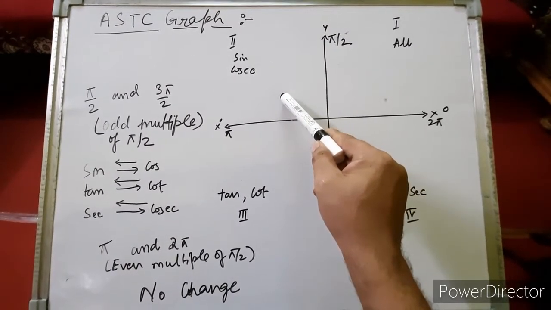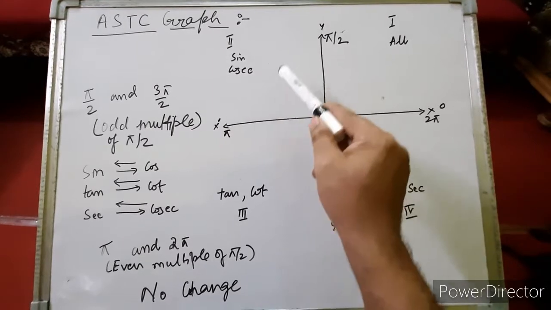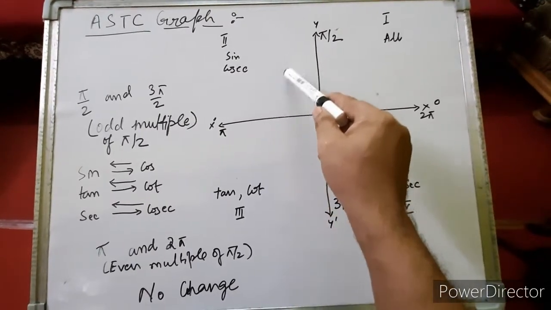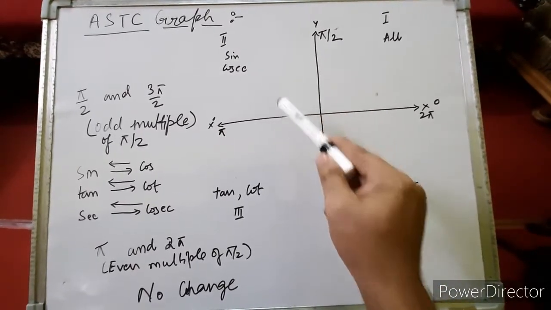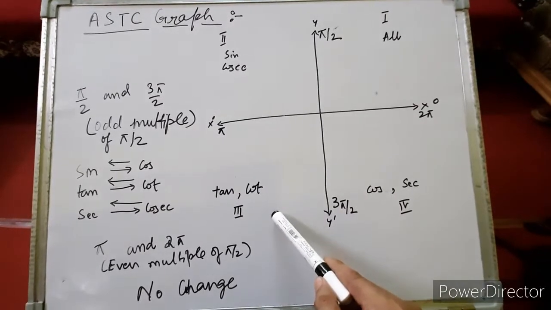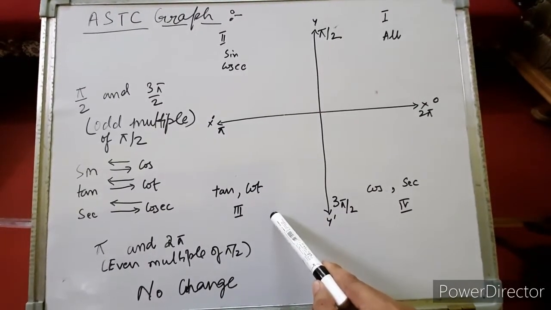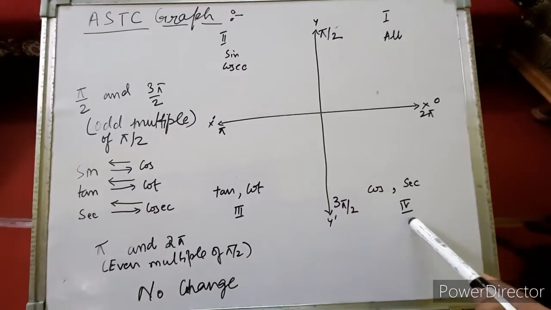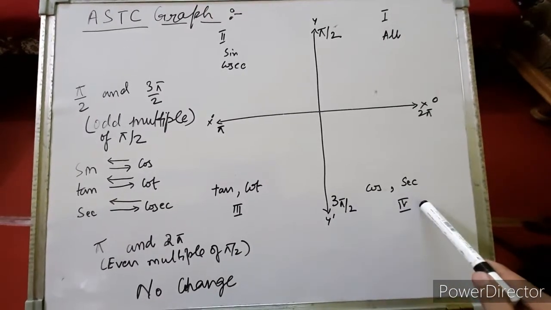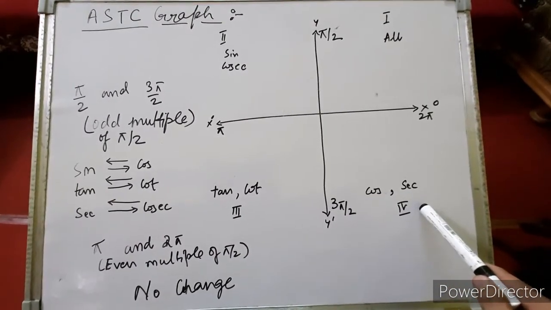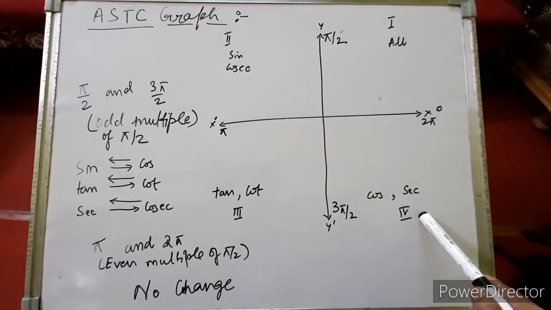In the third quadrant, tan and cot will be positive and the rest will be negative. And in the fourth quadrant, cos and sec will be positive and the rest will be negative.